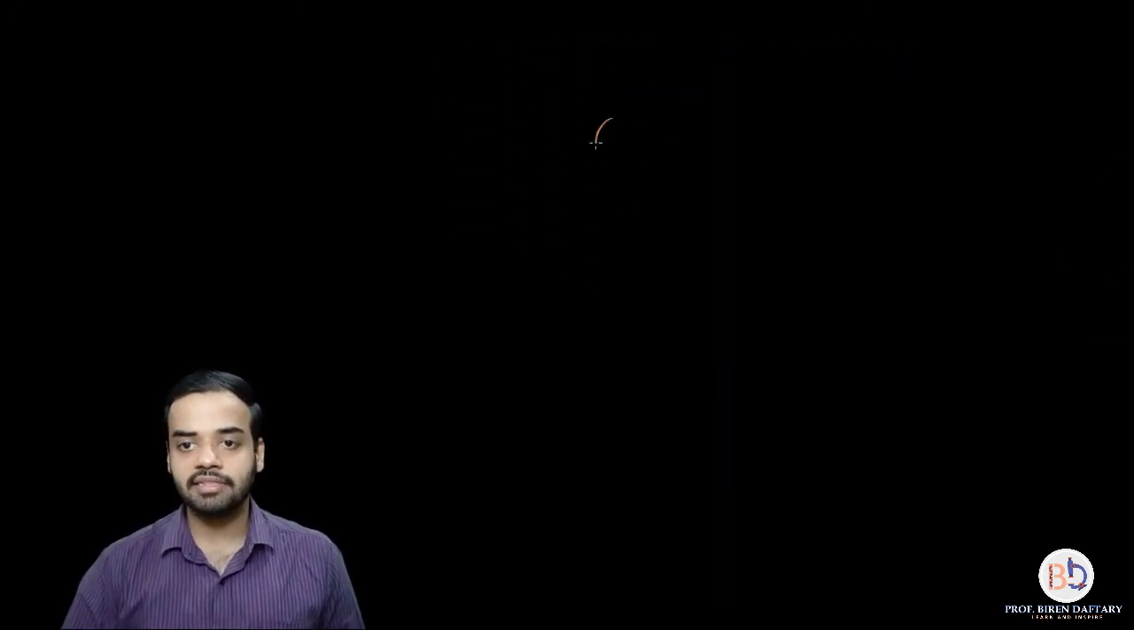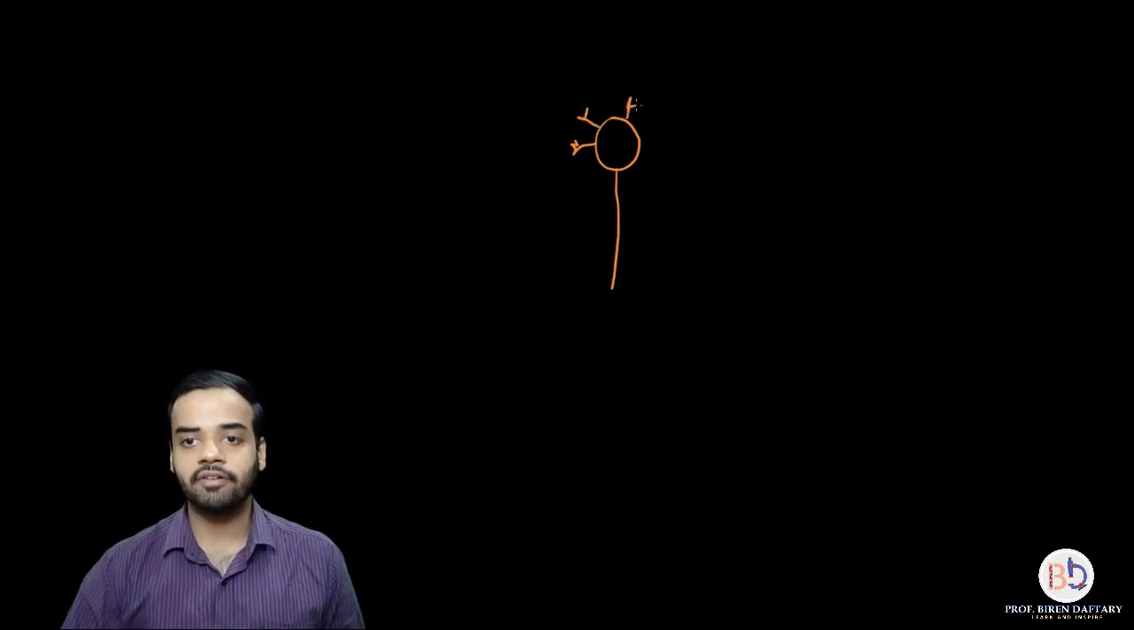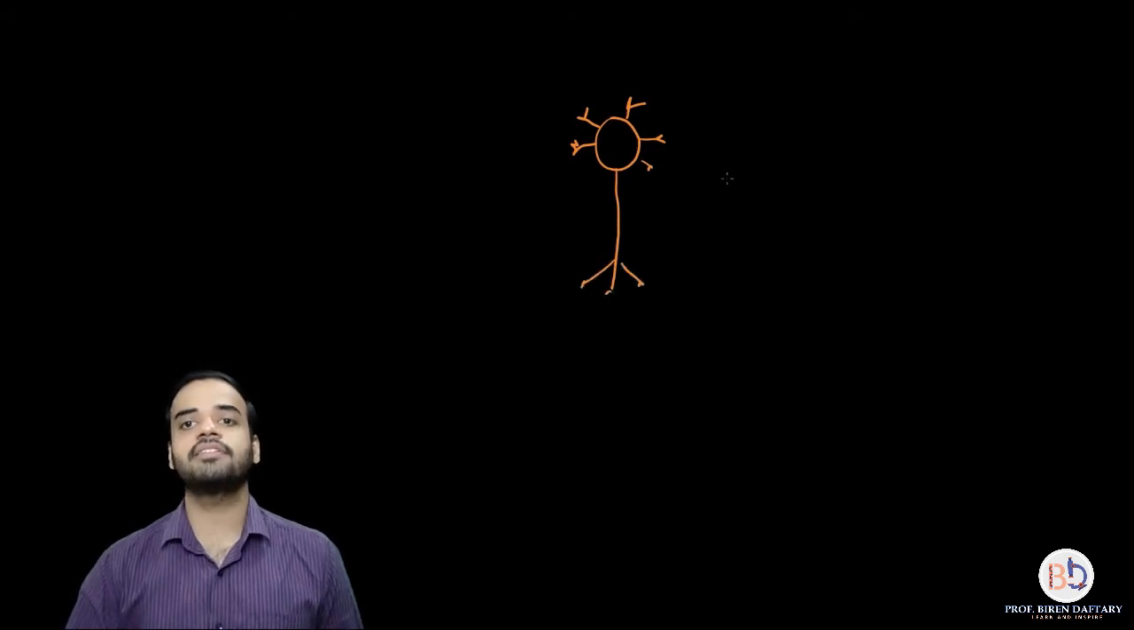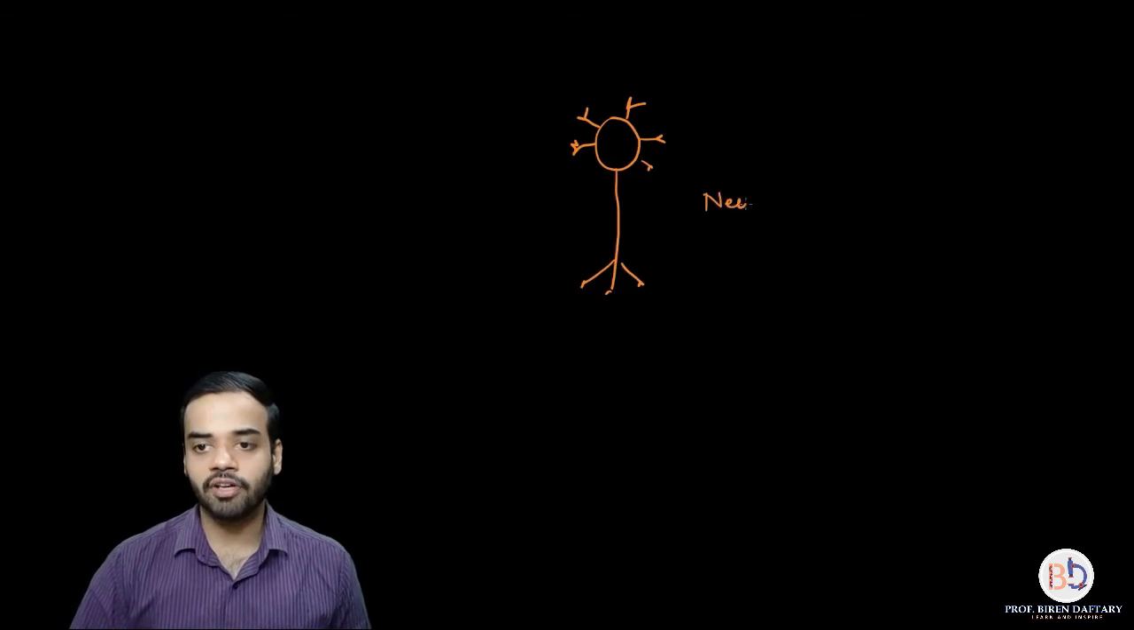So this is the cyton, this is the axon, and these are the dendrons which I have drawn. Very simple diagram. This is neuron number 1.